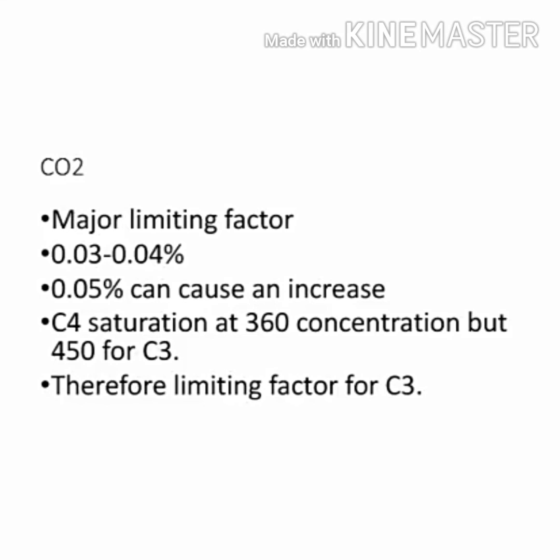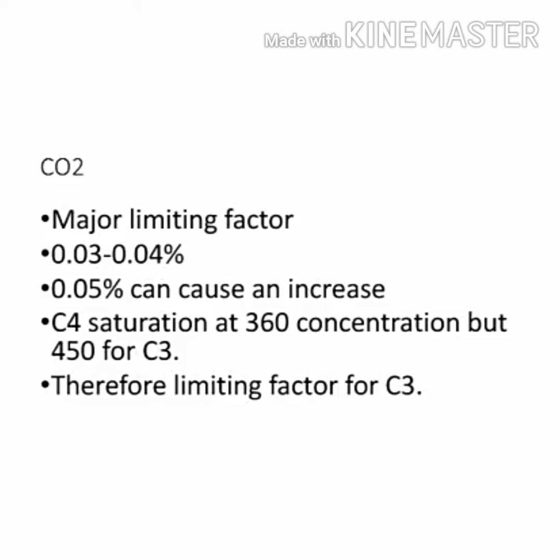The second factor is carbon dioxide. Carbon dioxide is the major limiting factor for photosynthesis. The concentration of carbon dioxide is very low in the atmosphere, that is between 0.03 and 0.04%. Increase in concentration up to 0.05% can cause an increase in carbon dioxide fixation rate. Beyond this, the level can become damaging over longer periods.